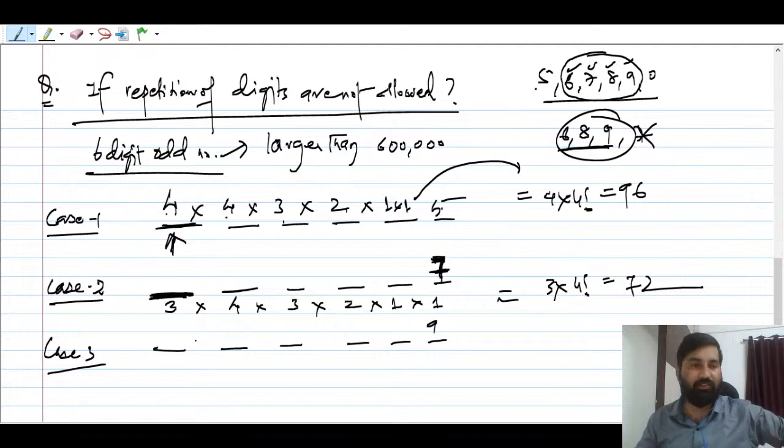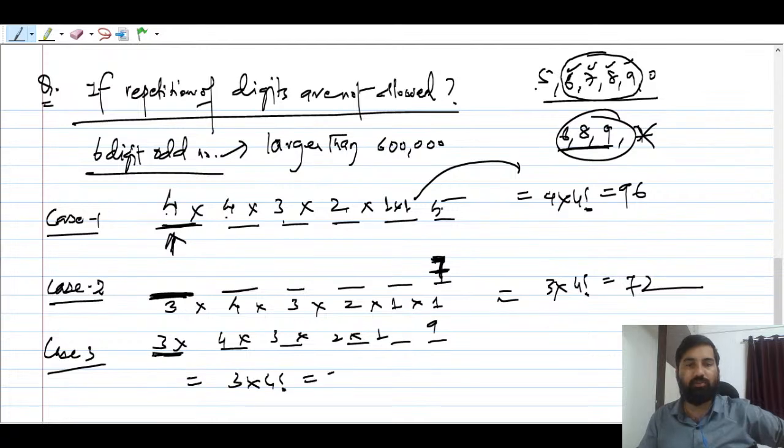Now can somebody tell me this? In case 3, again you can fill this space by 3 ways, then 4 into 3 into 2 into 1, right? So you will get here 3 into 4 factorial, so it will be 72. Now you can add all these, right?